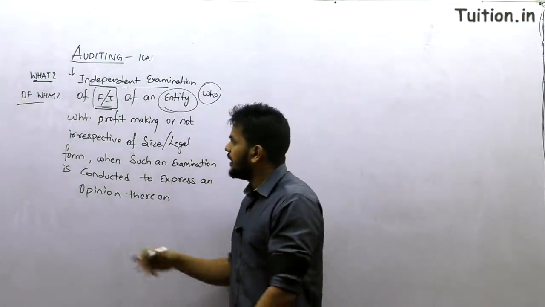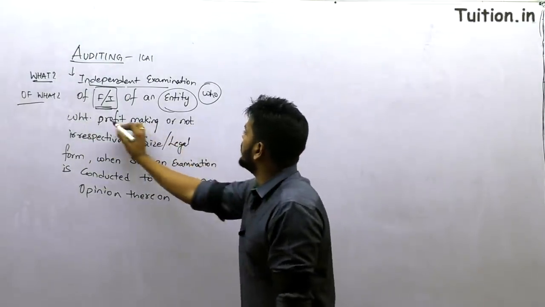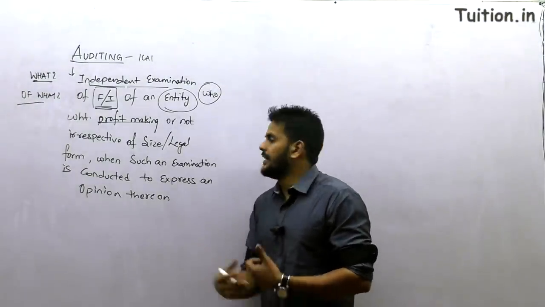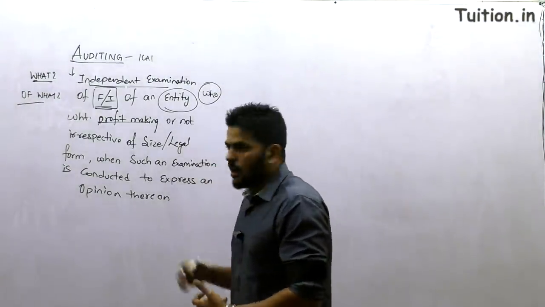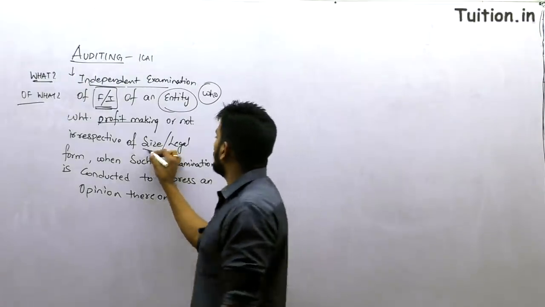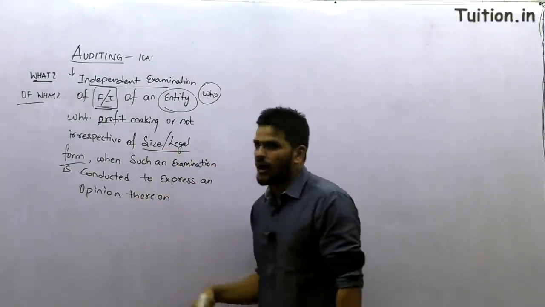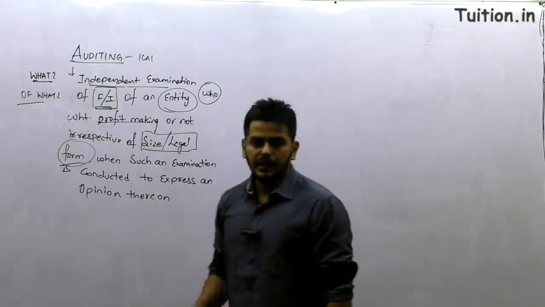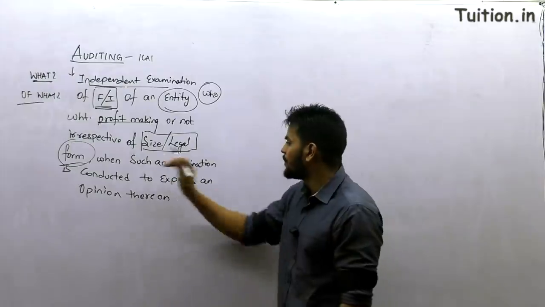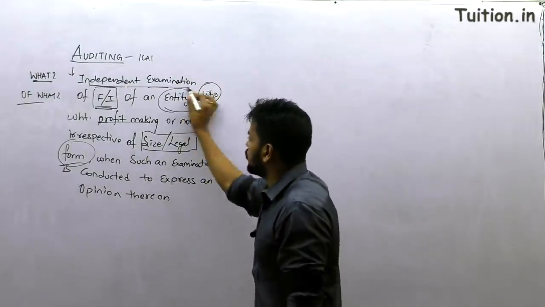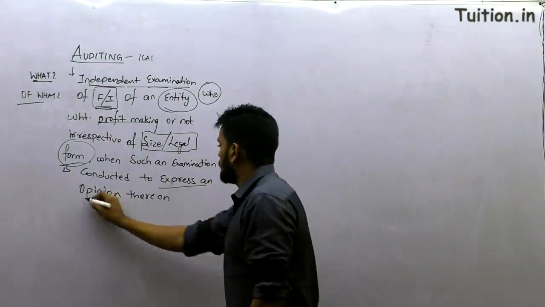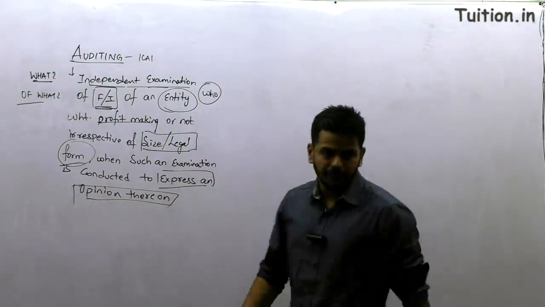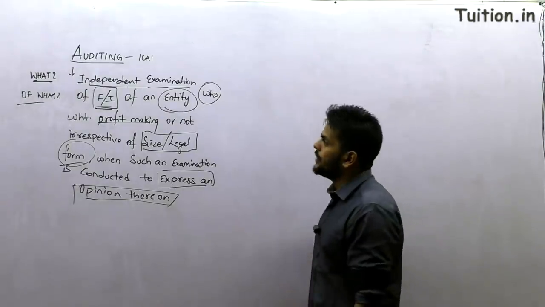It could be any entity. Whether profit making or not, we are not really concerned about what kind of entity it is. It could be profit making or non-profit making, irrespective of its size or legal form. However big, small or medium the entity, and in whatever legal form, this examination is conducted to express an opinion thereon. This is the key aspect of audit: to express an opinion thereon.